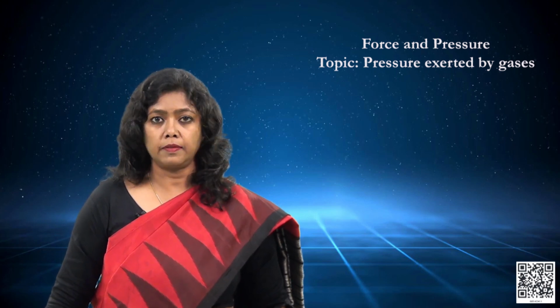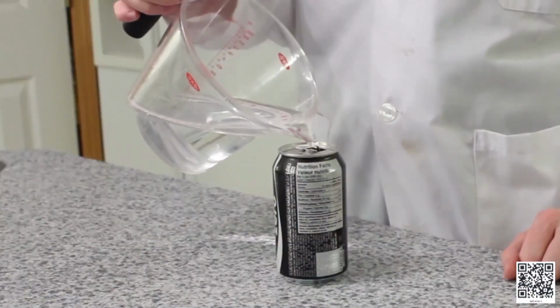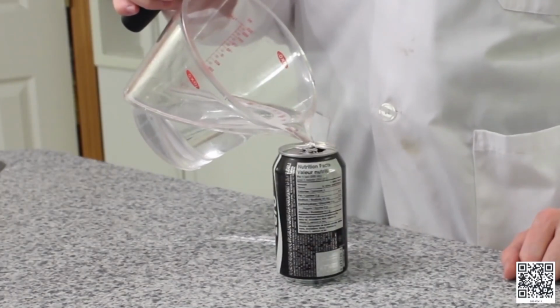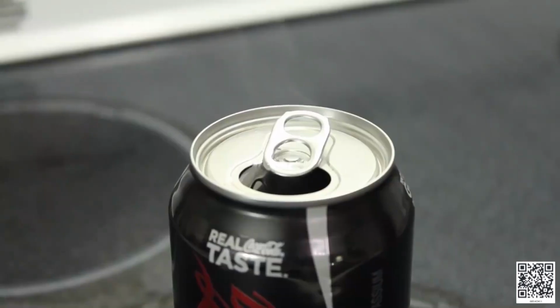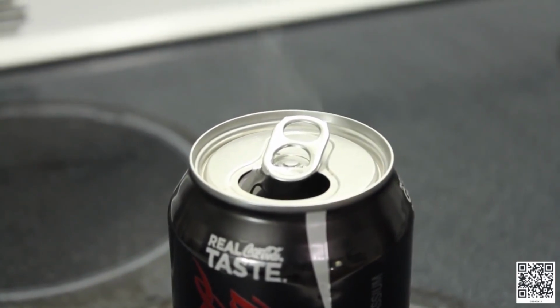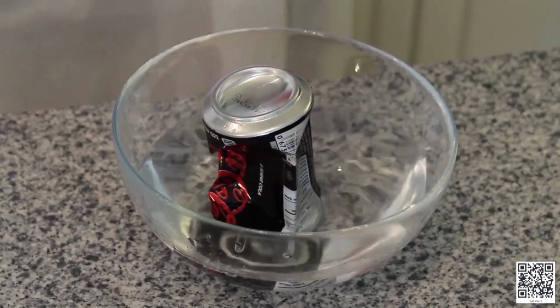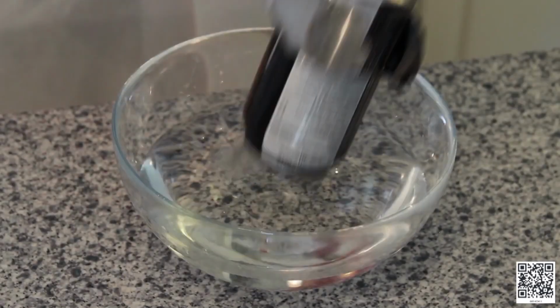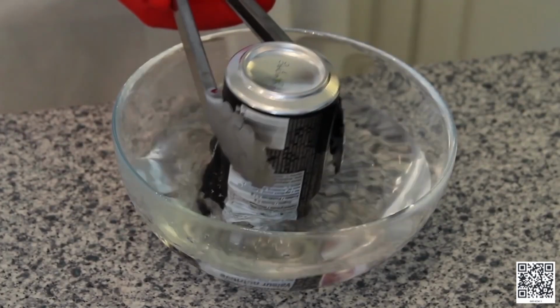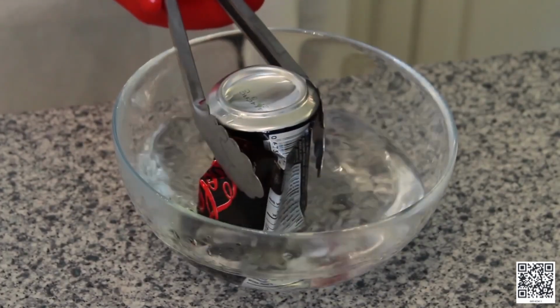The existence of atmospheric pressure can be demonstrated by many activities. One of such activities I have discussed here. I have taken a small can and boiled a small quantity of water in it. Now, the water is boiling in the can and I pour cold water over the can. We will see that the can collapses or it gets crumbled.